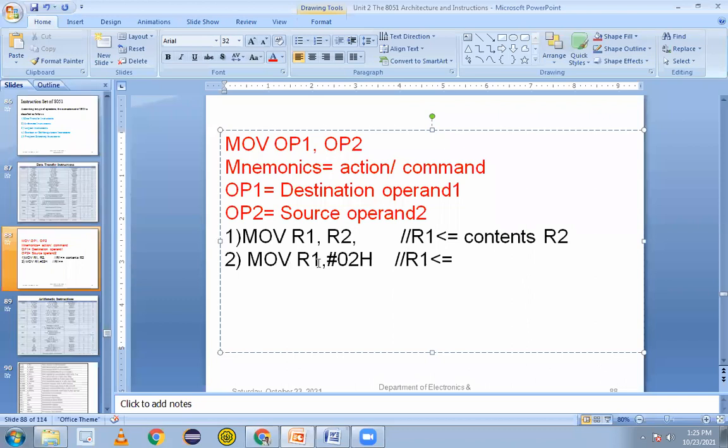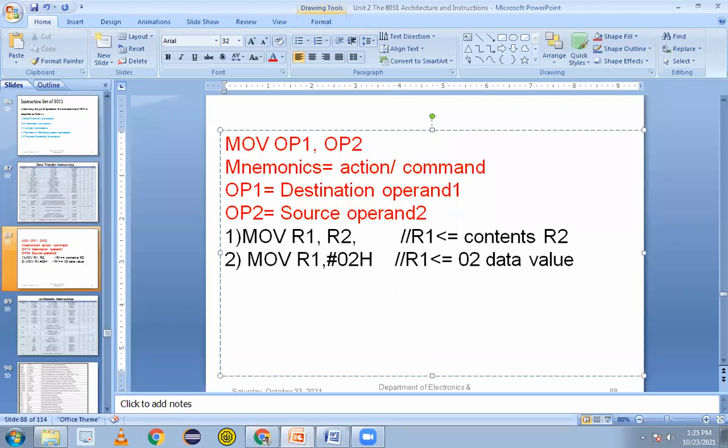Second instruction example: move R1, #02. So what is the meaning? Now here the register is coming and the data is coming here directly. Hash indicates that it is immediate addressing mode. In that case we can take the data directly here. So the meaning is that this data 02 will be shifted into the R1 register. So R1 gets the data value 02 directly. This is the instruction we have to use to take data inside the registers. Is it clear now?